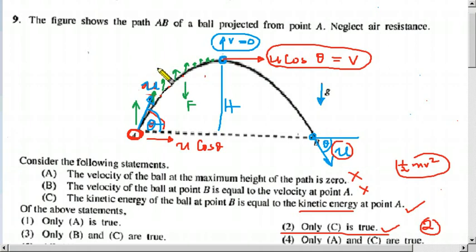Therefore there is a deceleration when the ball is going up. According to the deceleration, the velocity decreases little by little. So at this point, the vertical component of the velocity is 0. Therefore we consider at this maximum point the vertical component is 0.